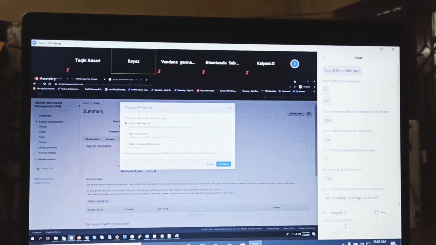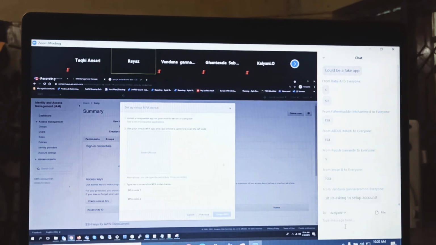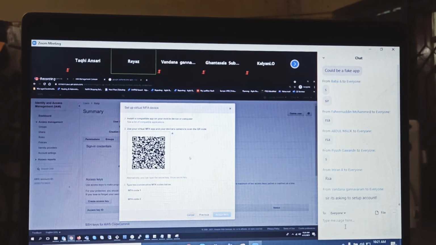Hold on, let me tell you what to do. I select this and then click on continue. And here you have show QR code. Click on show QR code. Now open Google Authenticator and then scan it. You don't scan mine. Babji, open it and then scan it. Once you scan it, you will get the number. I need two consecutive numbers.